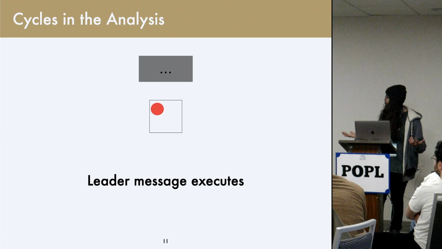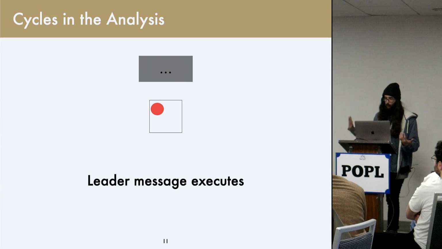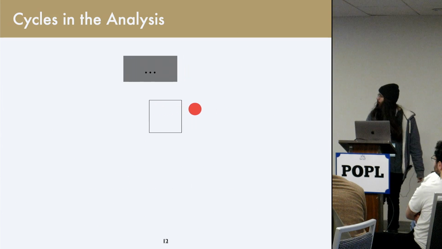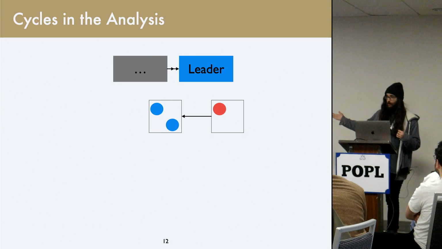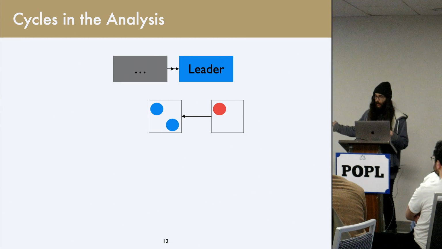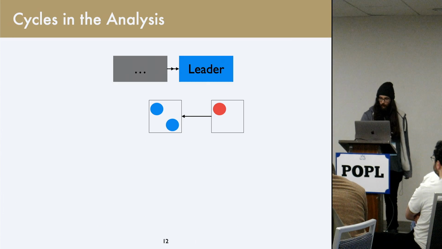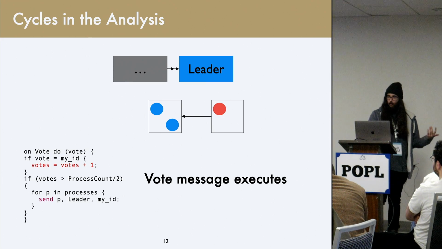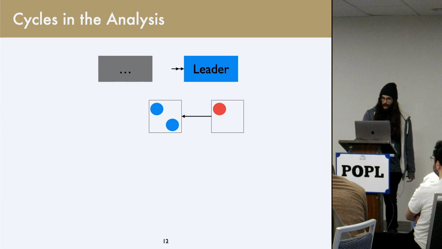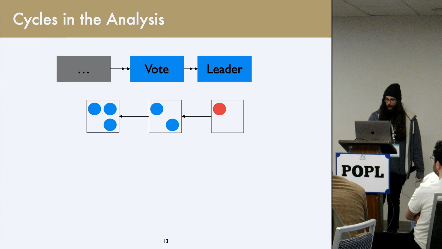And with our algorithm, the first thing we need is that, okay, well, a leader message had to happen at all. And so we're going to move to a state where, okay, some process sent that leader message, and so we're going to have that process as well, and a leader message in our history. For a leader to have occurred, someone needed to vote for that process. And so we're going to extend our history accordingly.